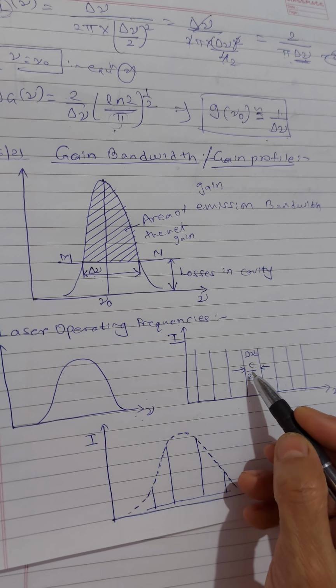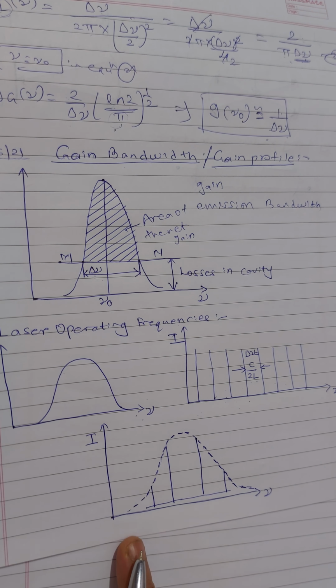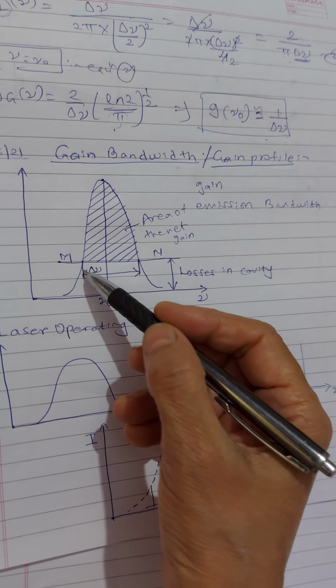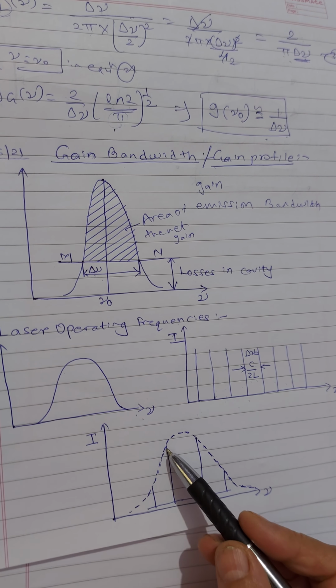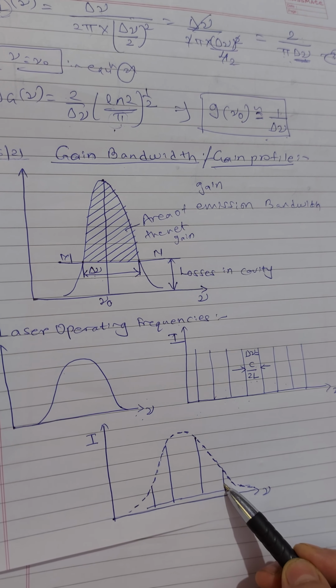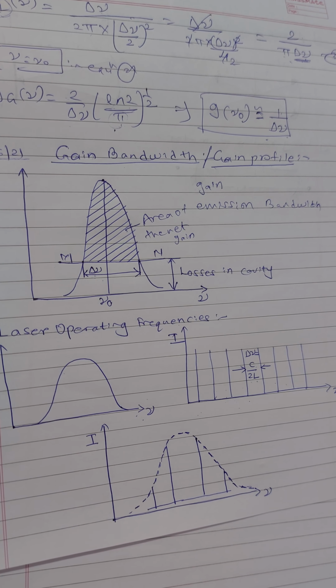Here I showed you the closely spaced lines. And this part is similar in this delta nu part. Actually, we have taken two values, at the peak and at the end. That's what this means. So this is what the laser operating frequencies are concerned with.